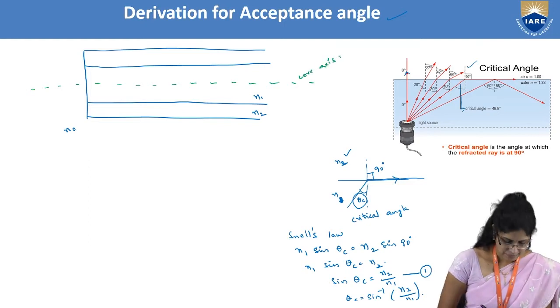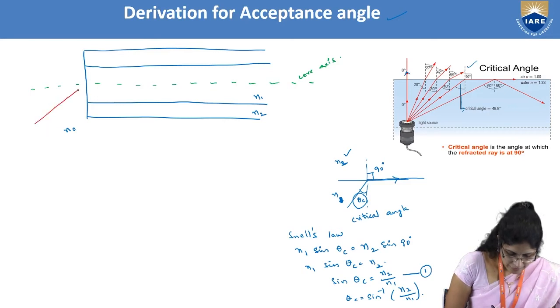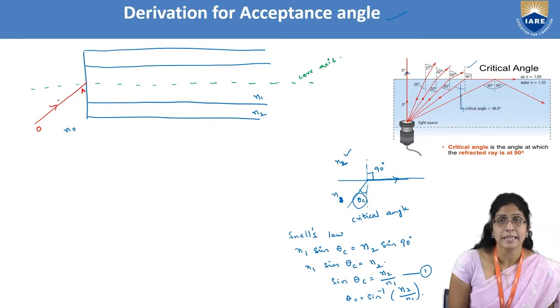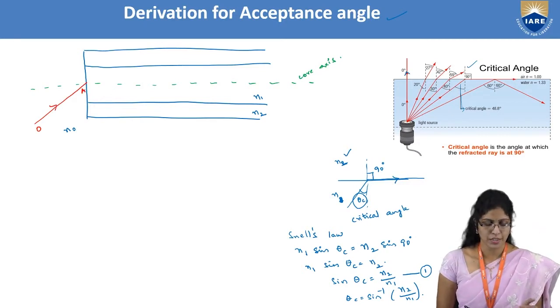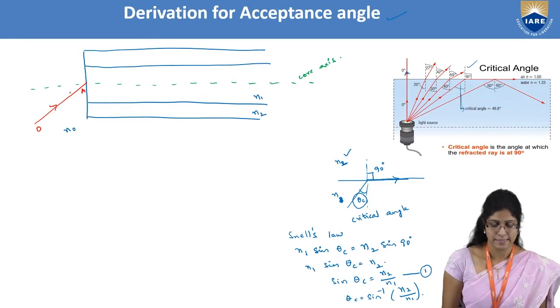let me consider a ray OA being incident, or being launched, onto the core at the core axis.